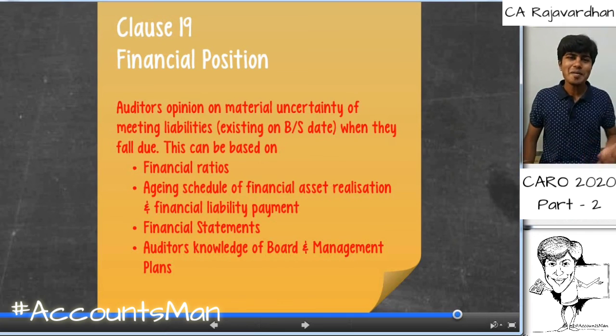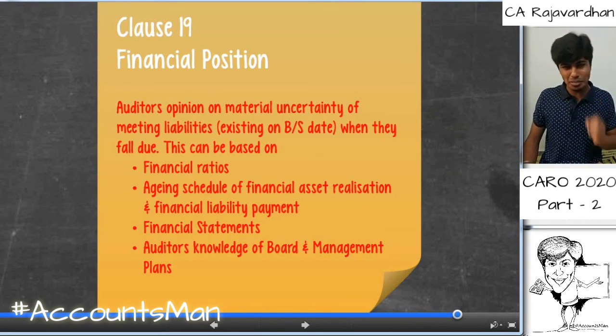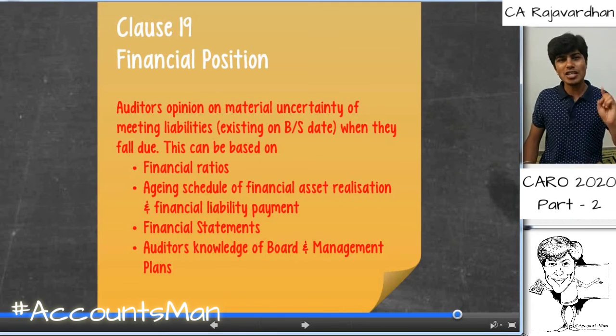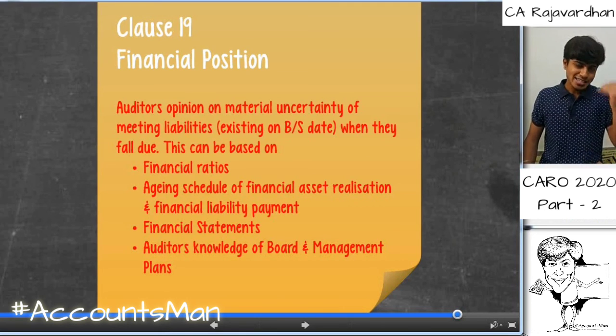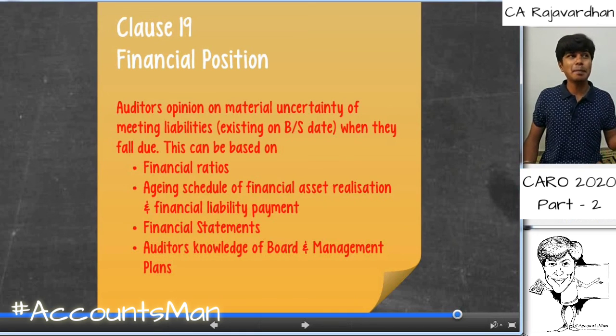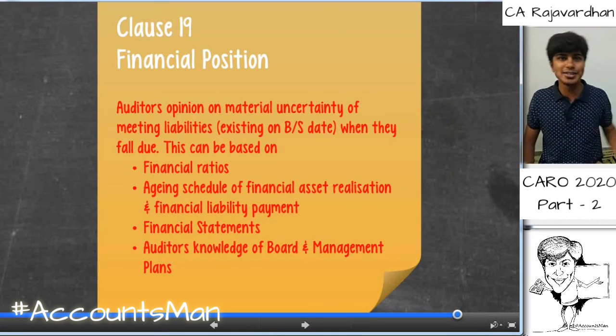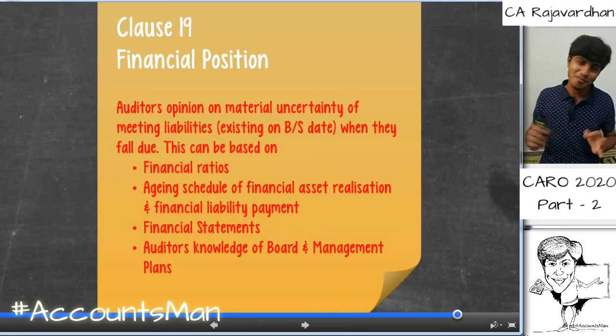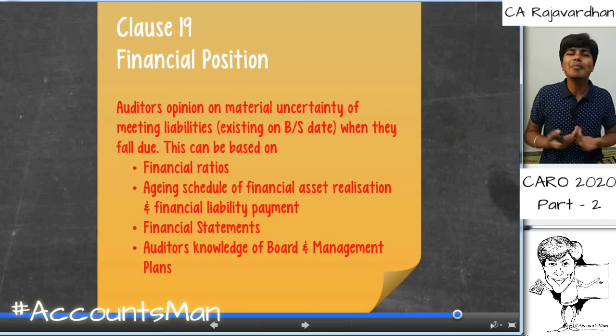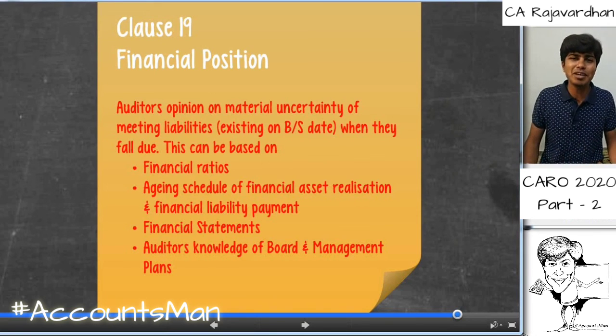I repeat, me being the statutory auditor of a company, if the company has liabilities outstanding on the balance sheet date, as a part of clause 19, the statutory auditor should comment whether the company has material uncertainty in repayment of such liabilities along with interest when it is due. It's a very big ask. Now, how would I comment upon that? How can I tell whether the company will be able to pay it or not?